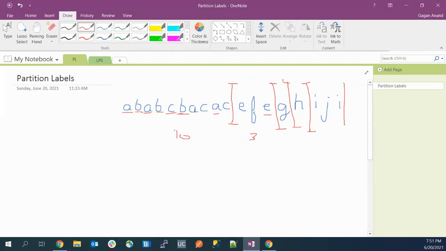So now let's try to think how we can code this. So what are we actually doing here? We are just making partitions and finding the last occurrence. So how we can find the last occurrence here? For A, we have multiple A's here, right? We don't have to go every time check the last occurrence by traversing the array. So what we can do, before finding the partitions, we can traverse the string and store the last occurrence of all the characters.